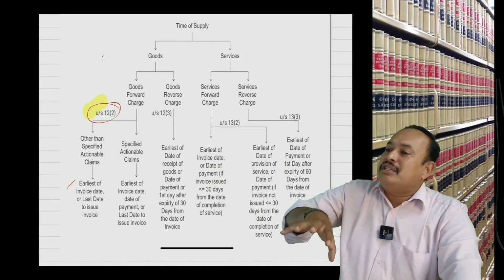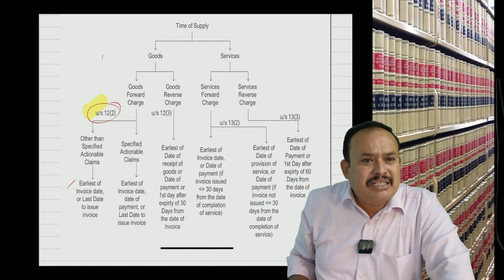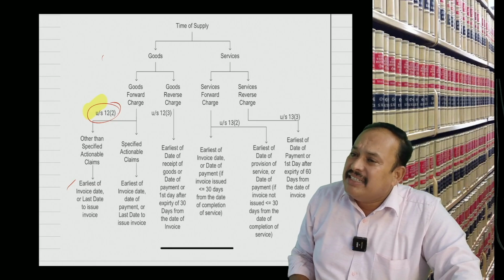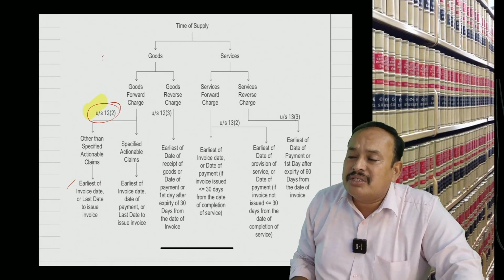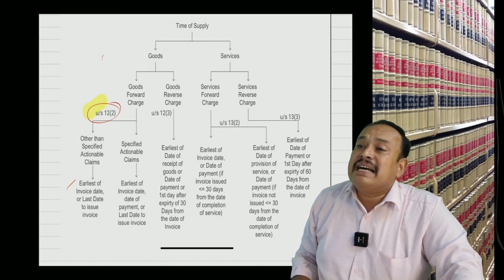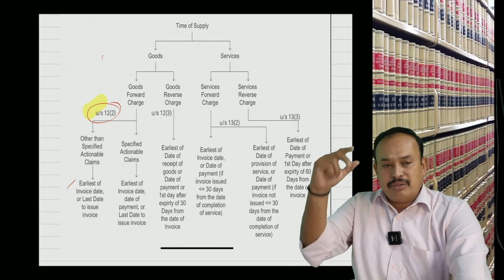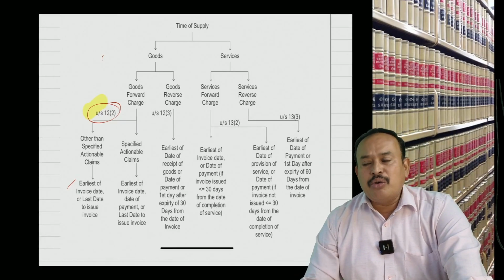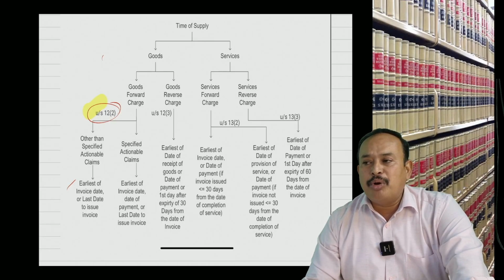That last date to issue the invoice, compared with the date of invoice, whichever is earlier, is the time of supply. In case of supply of goods, forward charge applies where it is other than specified actionable claims. Any doubt? If you have no doubt, I am going to bring to notice a practical example on the screen.